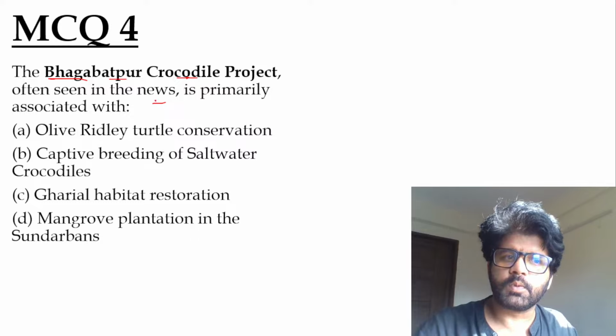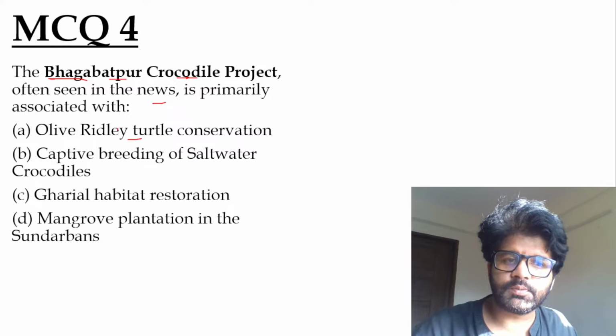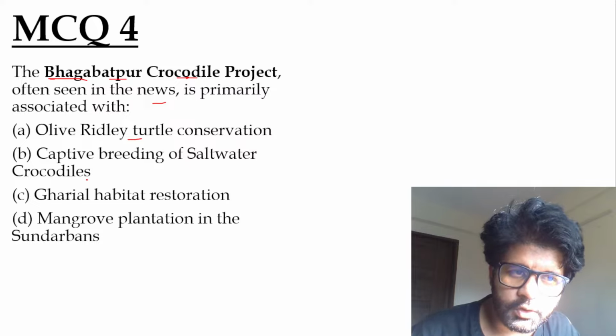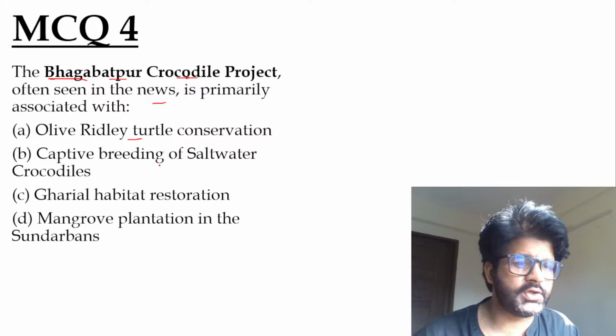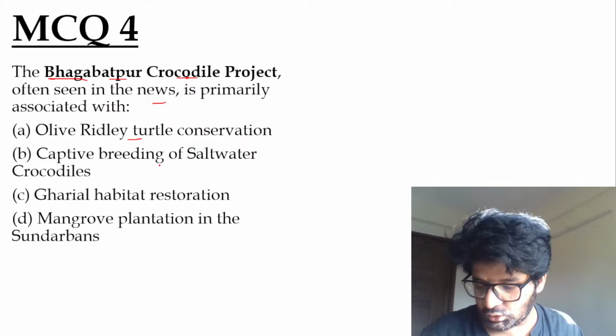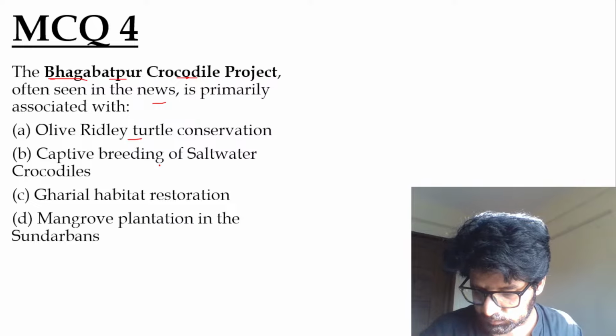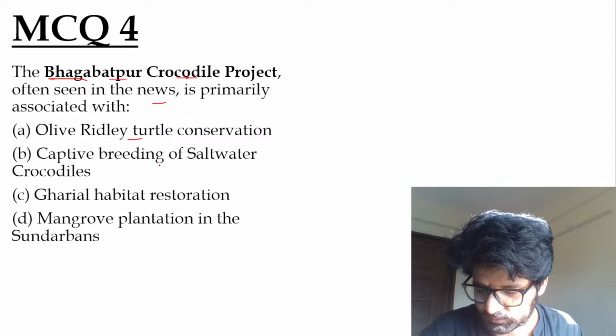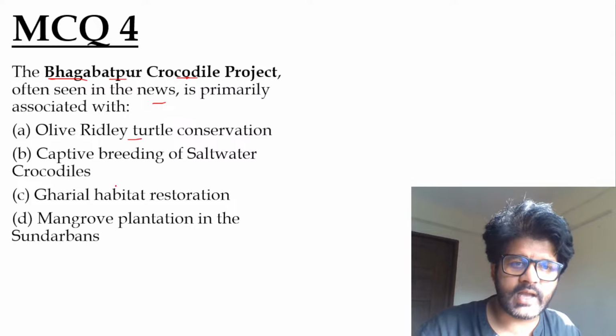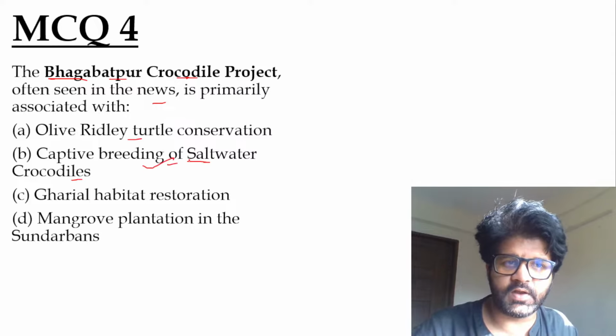Olive ridley turtle conservation, captive breeding of saltwater crocodiles, gharial habitat restoration, mangrove plantation in the Sundarbans. As Mamta stated, Anandu stated, the answer is captive breeding of saltwater crocodiles, as we have discussed.